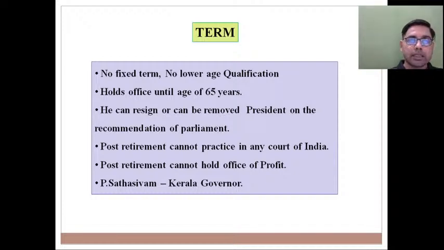So क्या जजेस का टर्म 5 ईयर होता है जैसे मेंबर ऑफ पार्लियामेंट का? No, there is no fixed term. There is no fixed term for judges of Supreme Court. There is no lower age qualification for a judge of Supreme Court, but yes, he holds office until the age of attainment of 65 year.